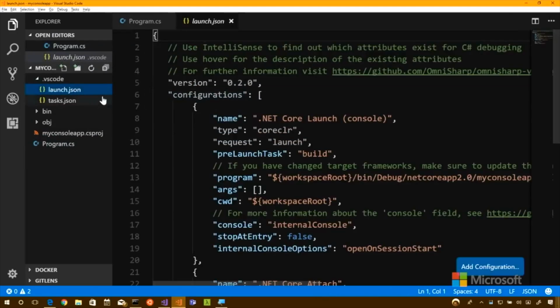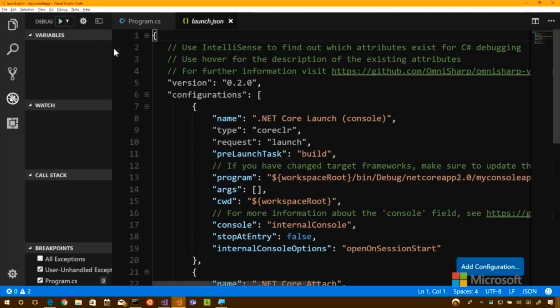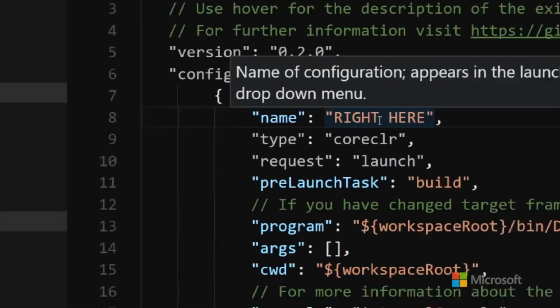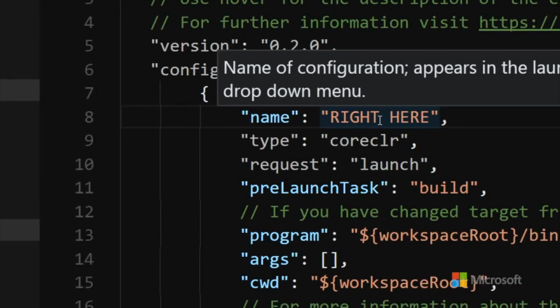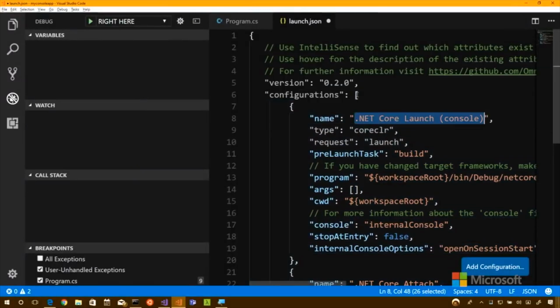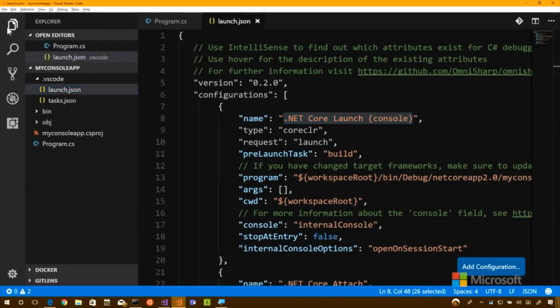And just very briefly, because it's nice to see some of the internals, when we clicked here, remember that this text here, .NET Core Launch, comes out of this config file right here. The reason that I'm showing you that is it's important to know that there's no magic. We're not hiding anything from you. You might not necessarily ever want to change that, but it's nice to know that the thing that drives the debugger underneath is just a text file.